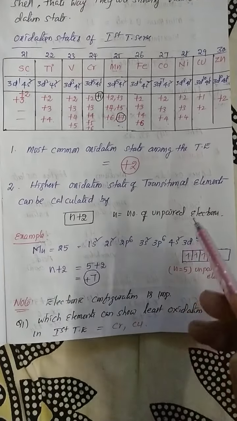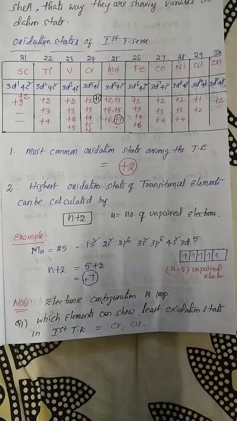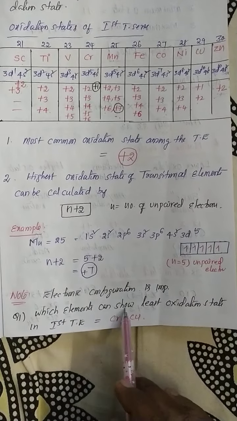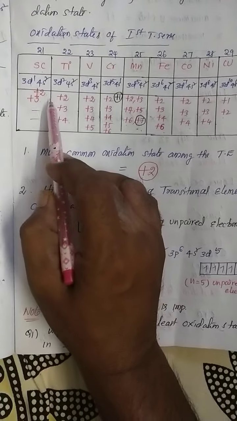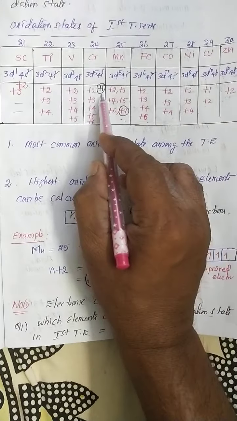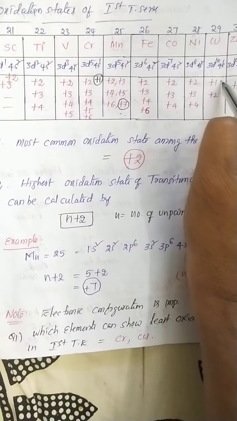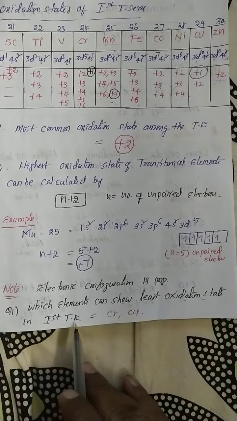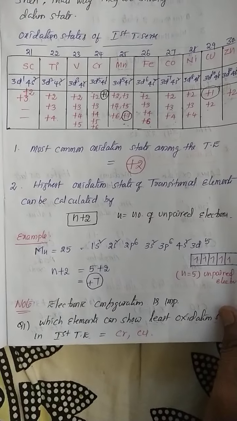When you know the electronic configuration, you can easily identify the oxidation state. If you don't know it, it is very difficult. See here, some questions are there. Which element can show the least oxidation state in the first transition series? Plus 1 is the least oxidation state, which means copper and chromium. Chromium and copper show the least oxidation state in the first transition series.